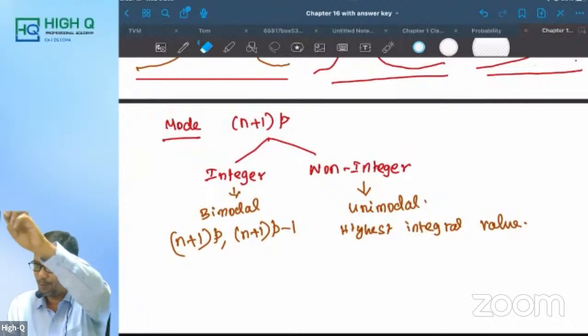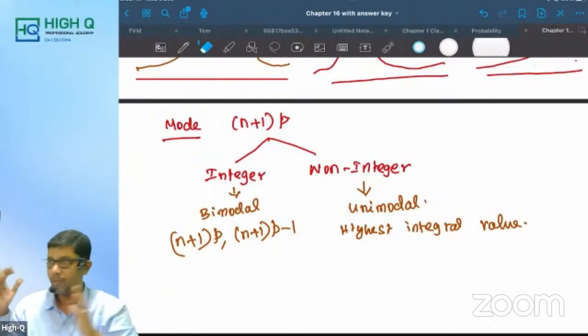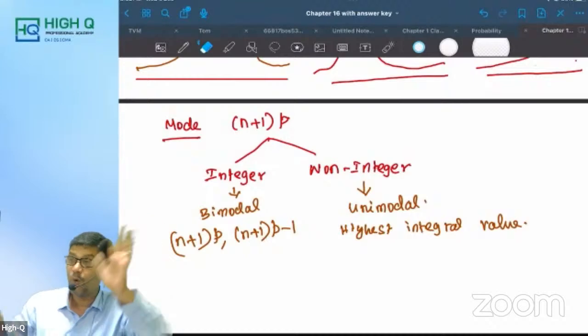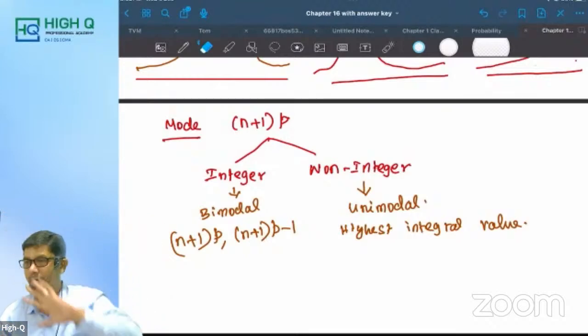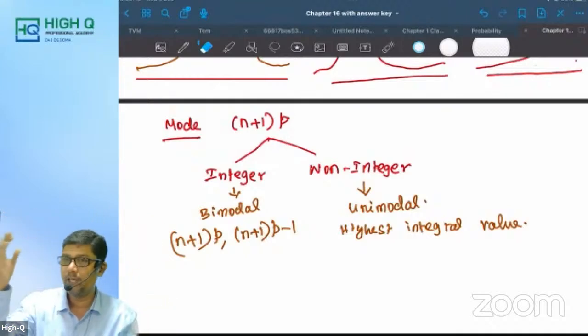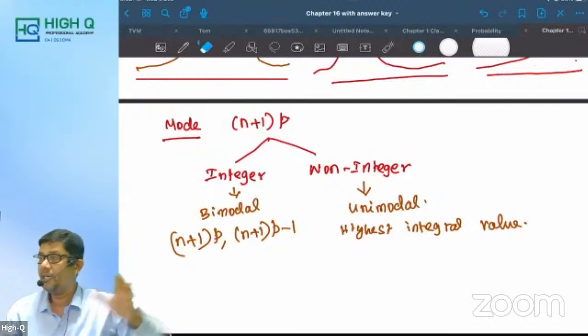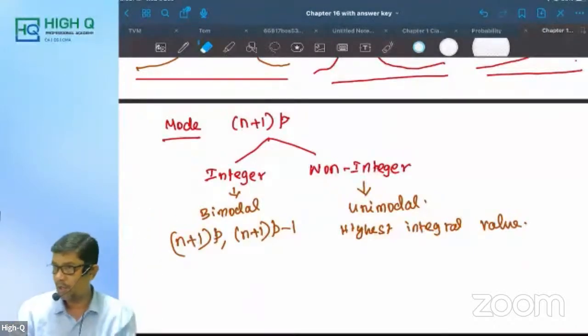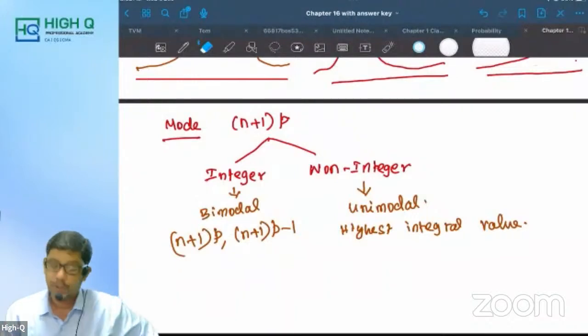Mean is always more than variance. It can be positively skewed, negatively skewed, or symmetric. When it is symmetric, p is equal to q is equal to 0.5. Then the mode is (n plus 1) into p. If (n plus 1) into p is an integer, we will get bimodal. If it is a non-integer, we will get unimodal. Is that clear, my dear?